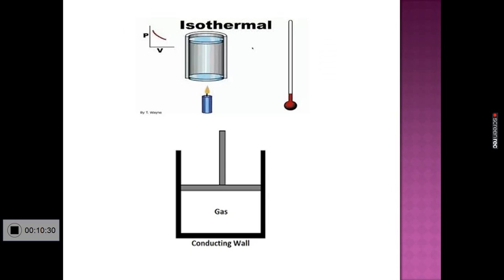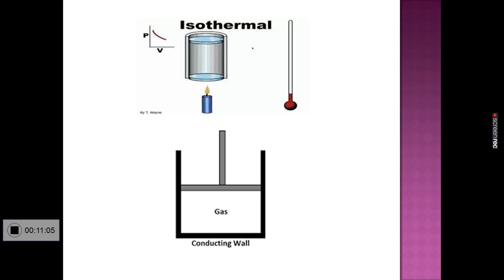Consider this example. We have a gas filled inside a cylinder with perfectly conducting walls. Suppose the gas is compressed very slowly. Look at the second diagram. Suppose the piston is pressed down very slowly. As a result of compression, heat may be generated and the temperature of the gas may increase.